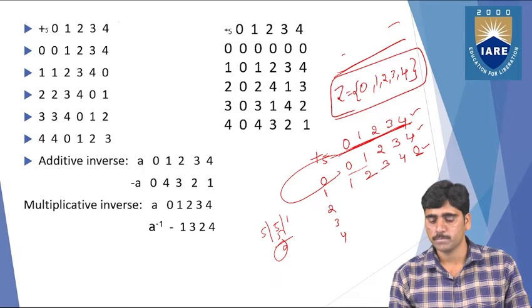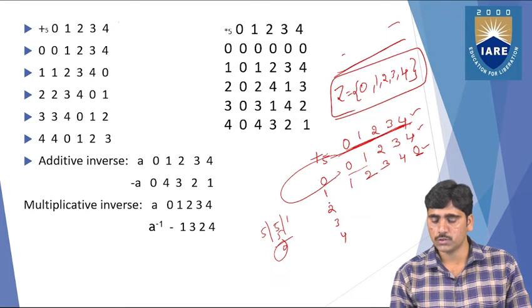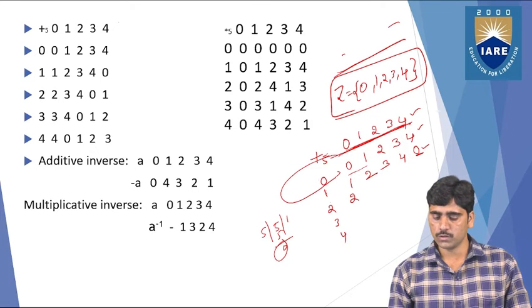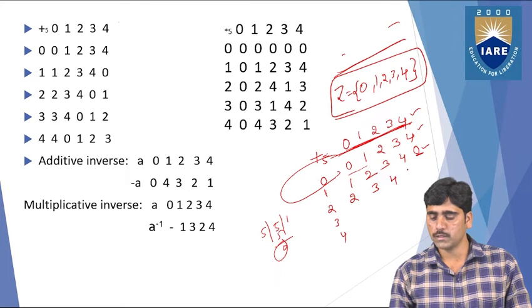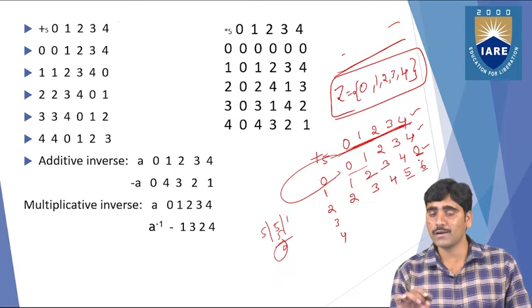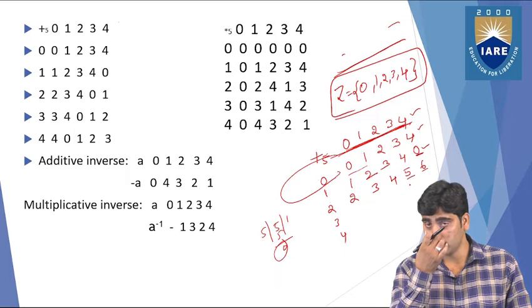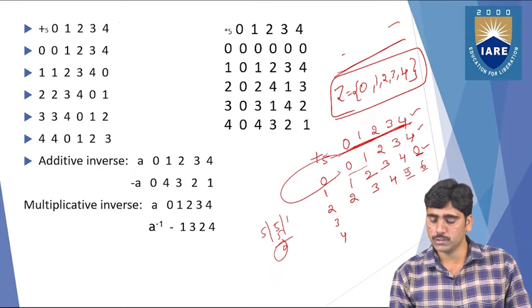So you can place 0 as this element. And for the next one, 2: 2 plus 0 equals 2, 2 plus 1 equals 3, 2 plus 2 equals 4, 2 plus 3 equals 5, and 2 plus 4 equals 6. The elements 5 and 6 are not in Z, so you need to replace them.